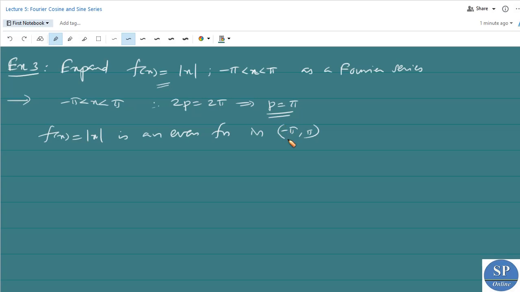In this interval it is an even function because the graph of mod x is like this, symmetric about the y-axis. So this is an even function.